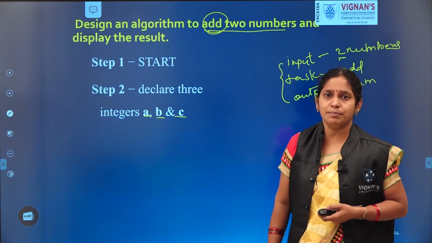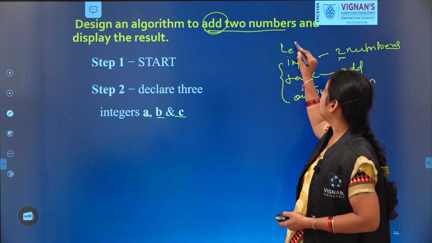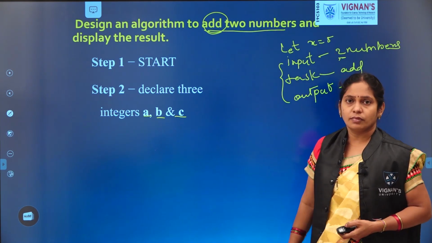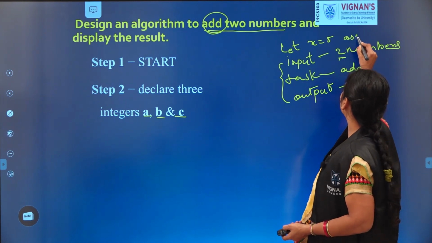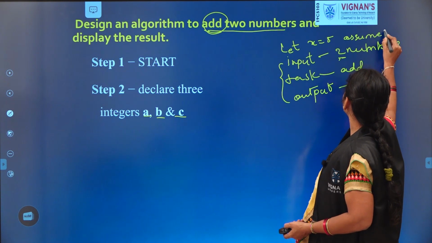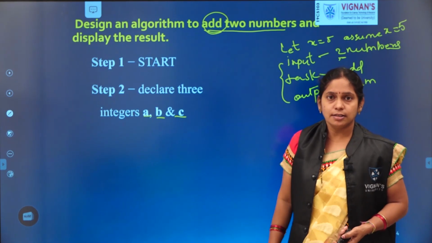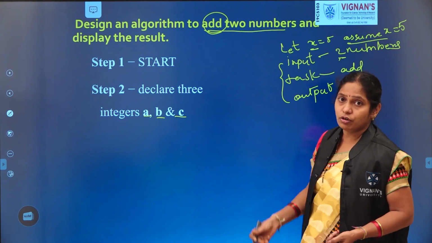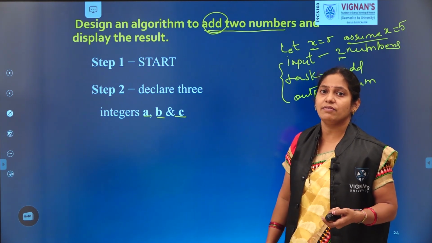How do we write that step in a maths problem? We'll simply write let x equal to 5, or we write assume x equal to 5. Why are we assuming x there? To assign a value.